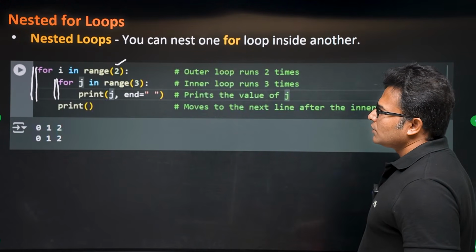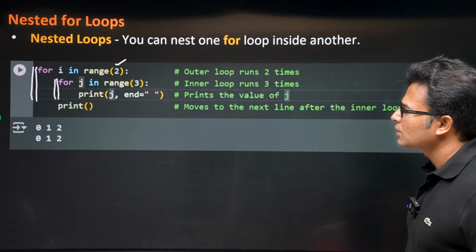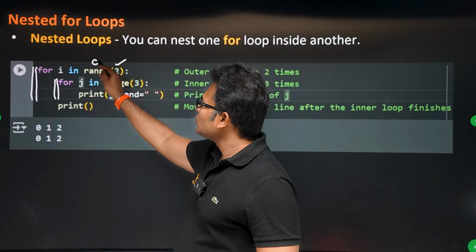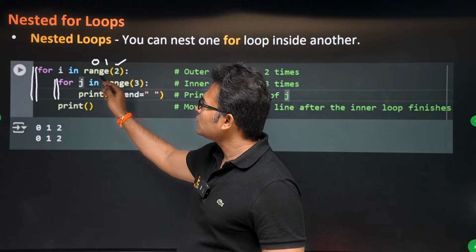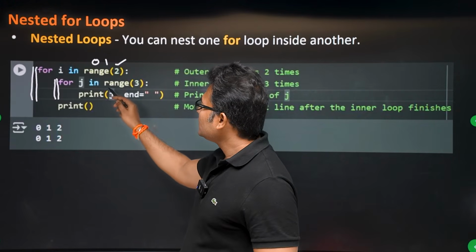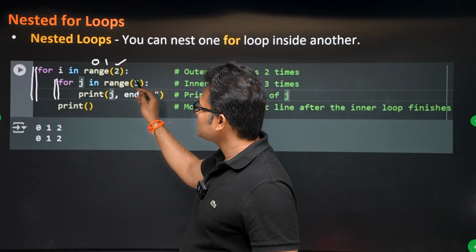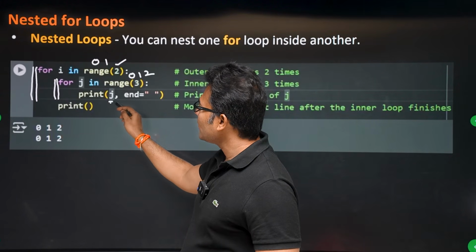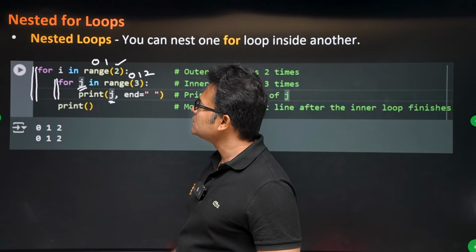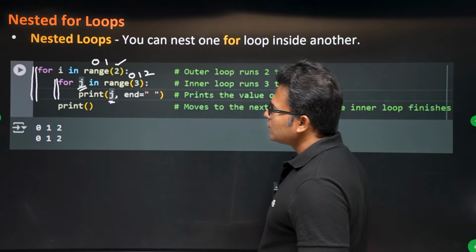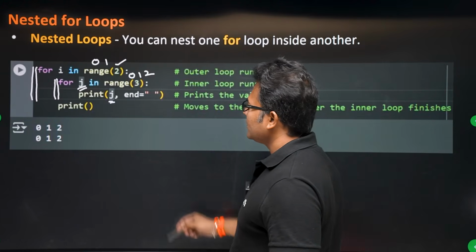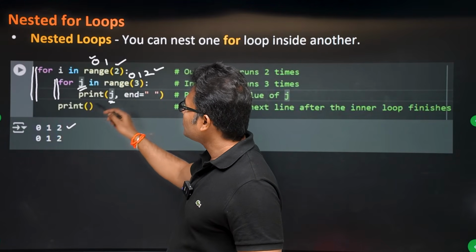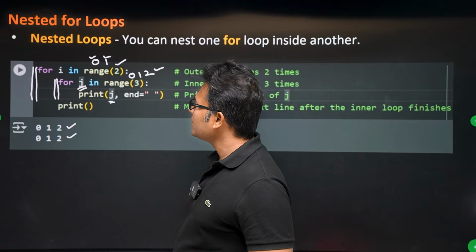Now what will happen if you write range of 2? Two numbers will be taken here, right? So 0 is the starting number, then 1, which means the outer loop is going to execute 2 times and the inner loop is going to execute 3 times, because range of 3 is given, right? So 0, 1, 2. Now what are you printing? You are printing the value of j, which is the loop variable in the inner for loop. Then what will be printed? 0, 1, 2 will be printed once for 0, and then 0, 1, 2 will be printed once for 1.